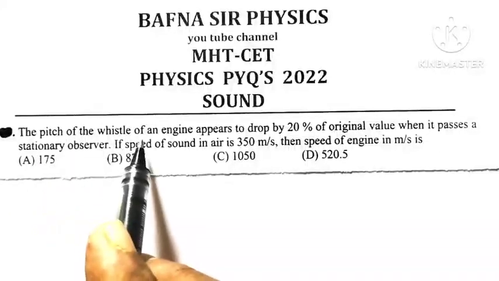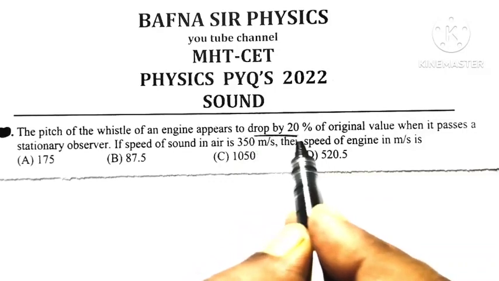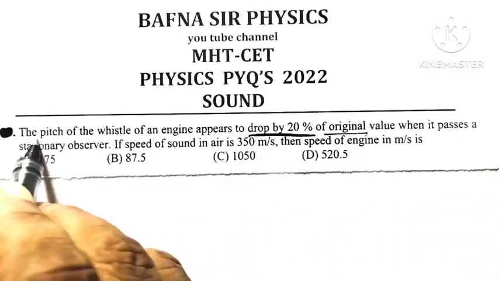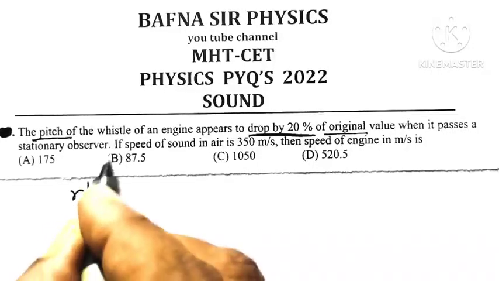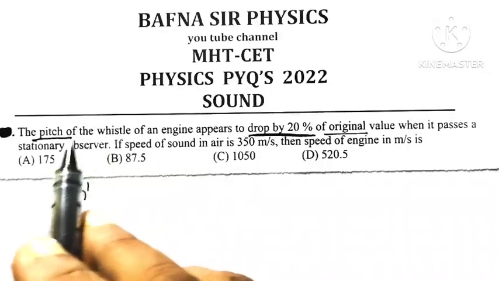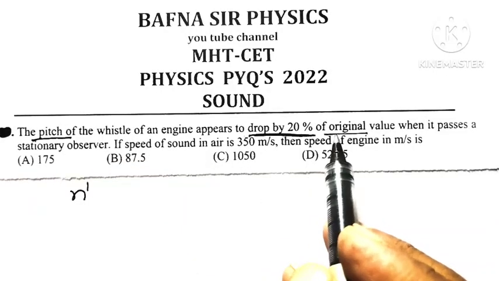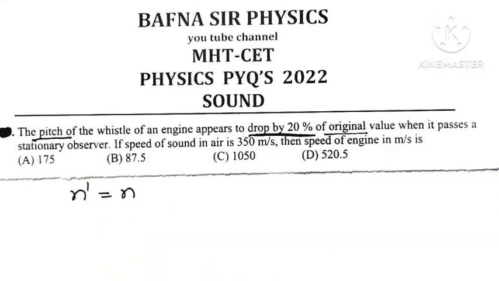The pitch of the whistle of an engine appears to drop by 20% of its original value. Pitch of the whistle means the apparent frequency heard by an observer. It will drop by 20% of its original value. If I say n is the original frequency or original pitch, then the new pitch heard by the observer